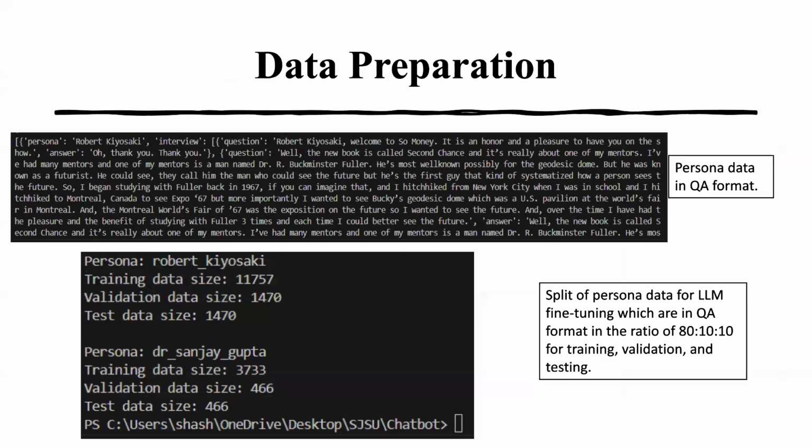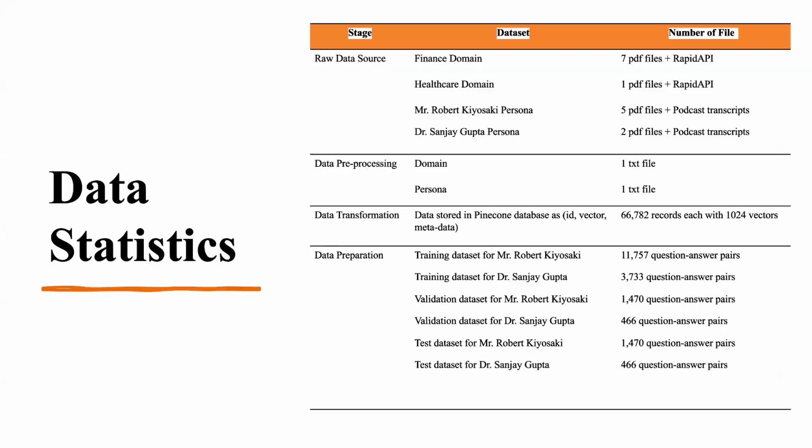Once we ensure things are working fine, the previously pre-processed data, where we have everything in a question answer format, we split in an 80:10:10 ratio, where 80 is the training data set, 10 is for validation, and 10 is for testing. Again, this is data preparation for the LLM fine tuning. And this is the entire data statistics, showing the number of files that we processed for the raw data.